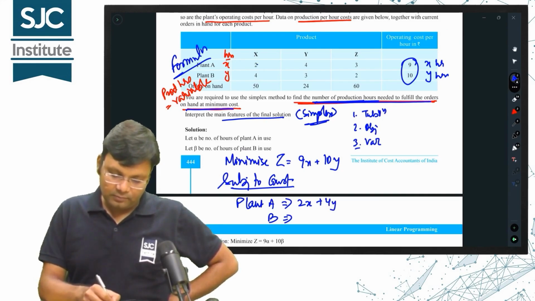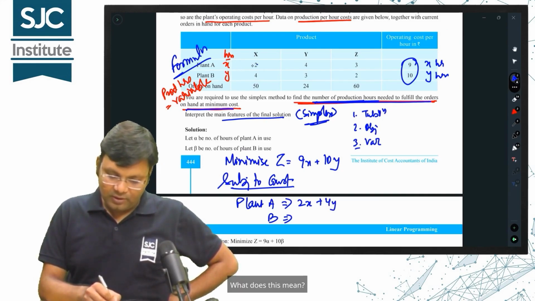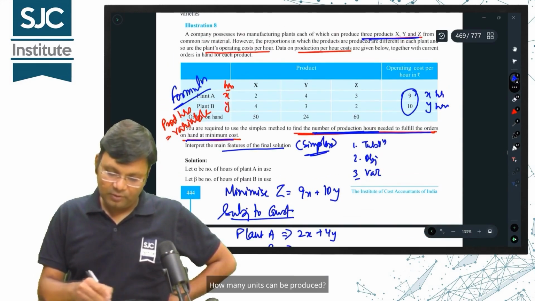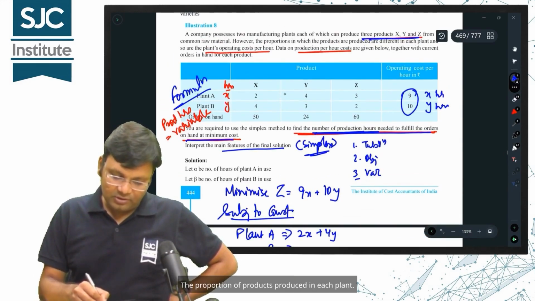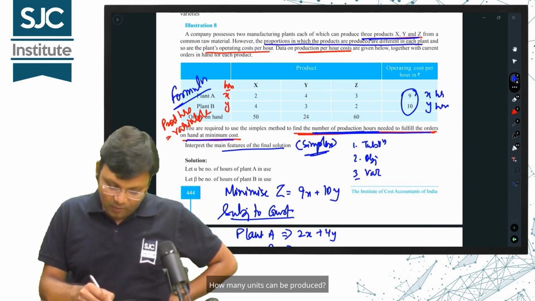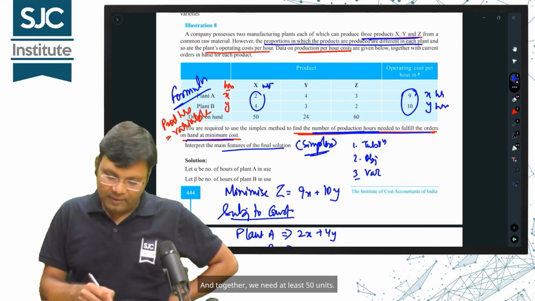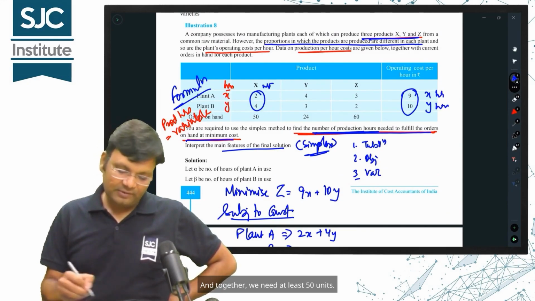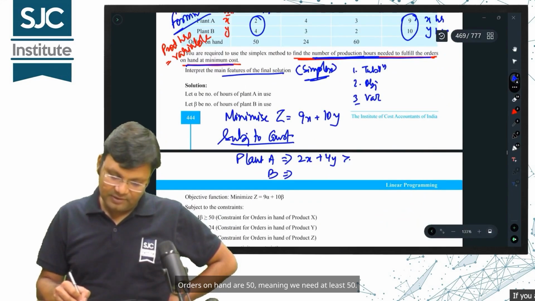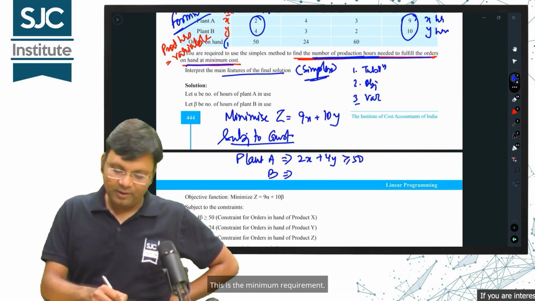What does this mean? What are 2 and 4? How many units can be produced? The proportion of products produced in each plant. And together, we need at least 50 units. Orders on hand are 50, meaning we need at least 50. This is the minimum requirement.